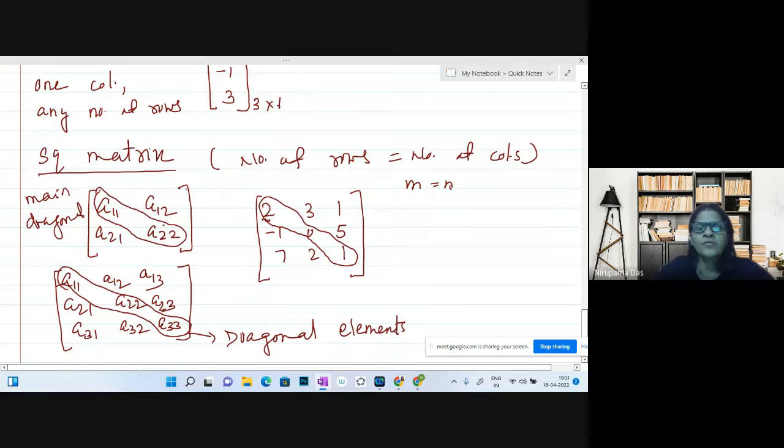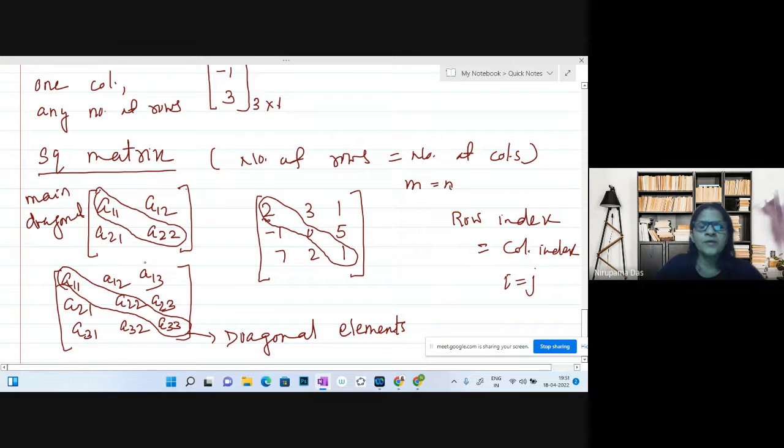Okay, where i equals j. Row index equal to column index. Row index equal to column index. I equal to j for diagonal elements. This is the identity of diagonal elements.